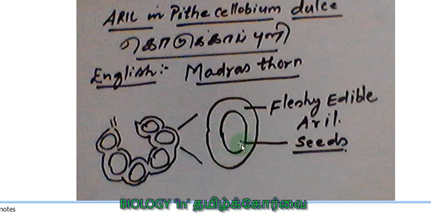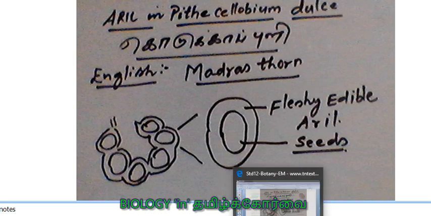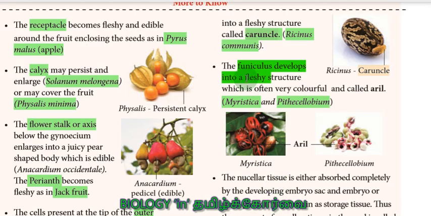Inside, the seed is present. Very clear? So that aril is developing from the funiculus. The funiculus becomes fleshy. Right?